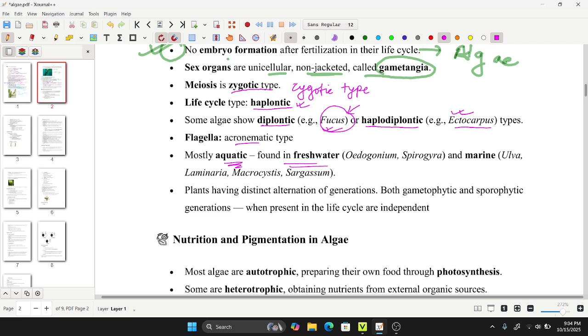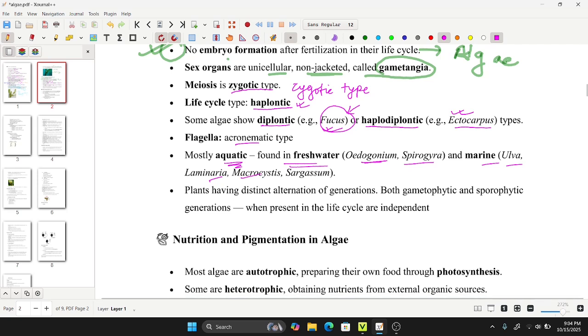Talking about those found in freshwater, there are mainly simple examples of Oedogonium and Spirogyra, mainly asked in the objective options. And the next one is marine, that is Ulva, Laminaria, Microcystis, and Sargassum. So these are the four marine aquatic algae examples that should be remembered by you.